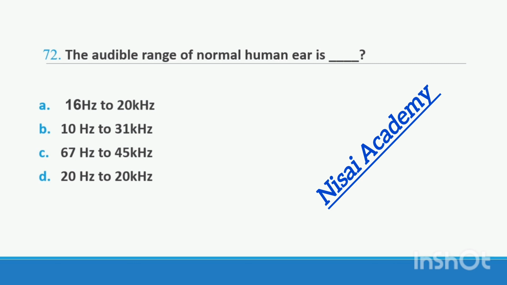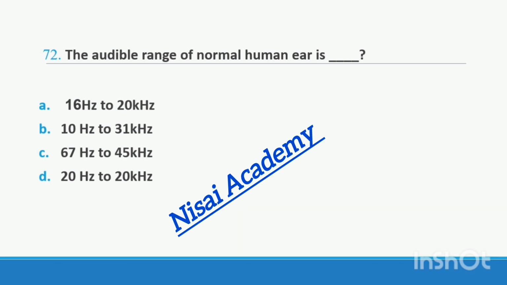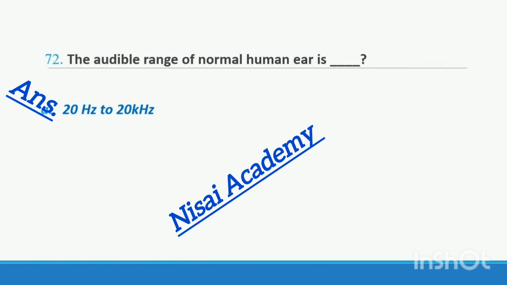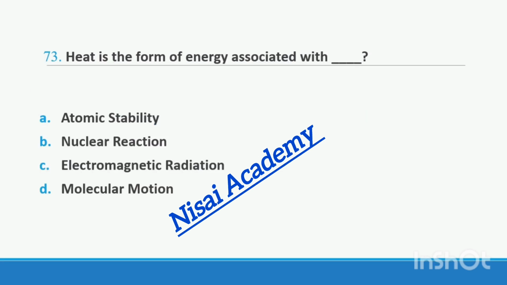The audible range of normal human ear is option A 16 Hz to 20 kHz, option B 10 Hz to 31 kHz, option C 67 Hz to 45 kHz, option D 20 Hz to 20 kHz. The audible range of normal human ear is 20 Hz to 20 kHz. Right option is D.